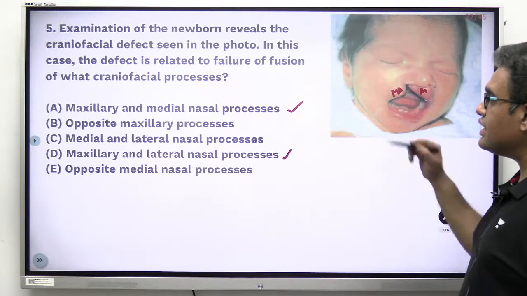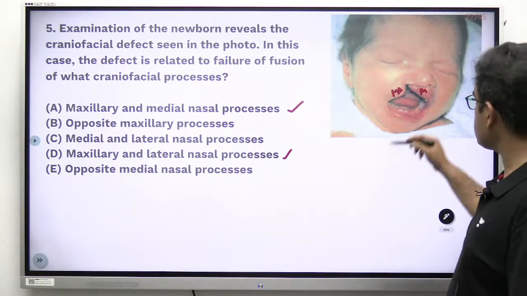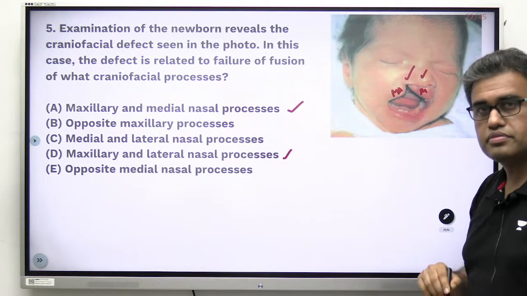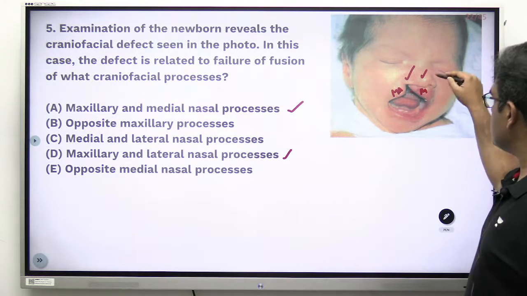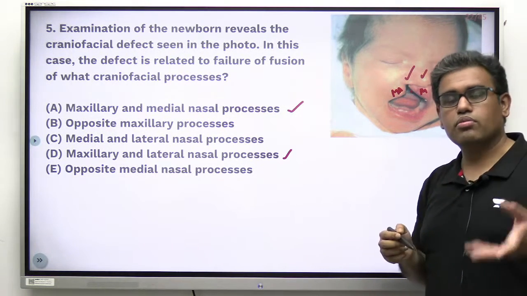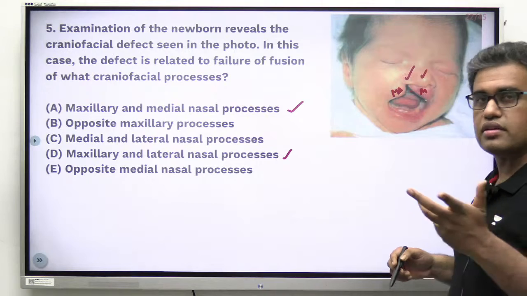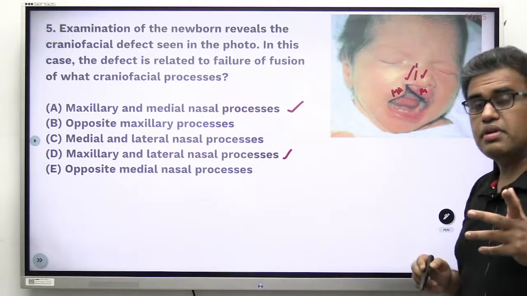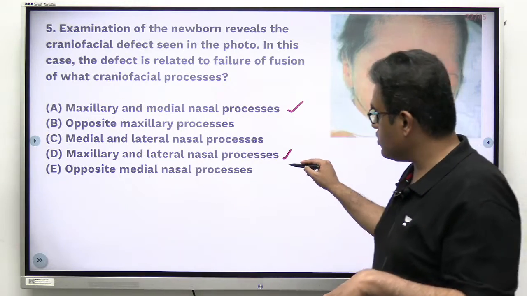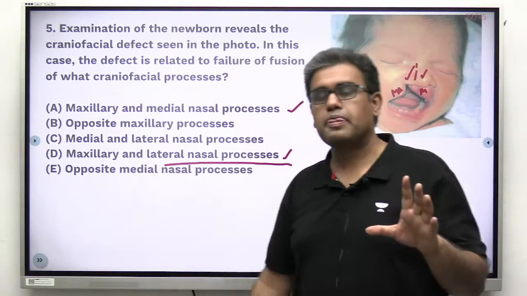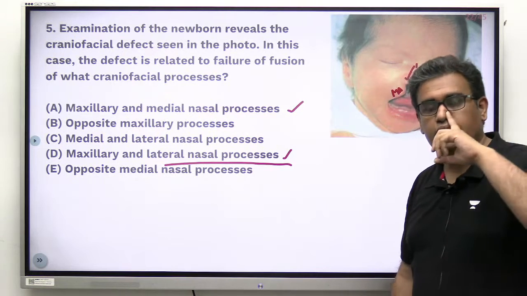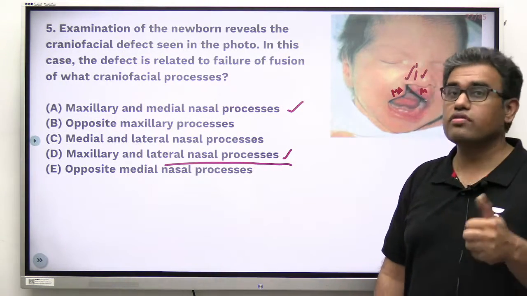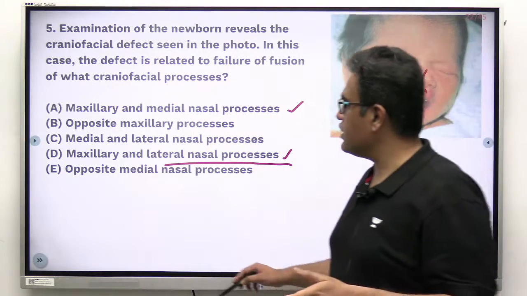For those going with option D, that is maxillary and lateral nasal process: the lateral nasal process is fine over here, the maxillary is fine over here. If both of these were not fusing, that is a very, very rare abnormality, there would have been some problem in the nose part. But here the problem is the lip part, and the lateral nasal process does not contribute to the upper lip. It only forms the side and ala of the nose, that's it. Therefore, the answer over here is option number A.